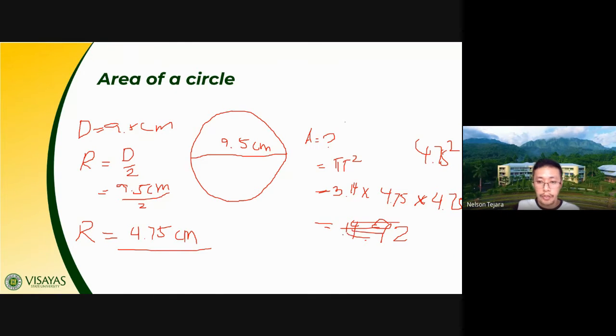The answer that you arrived at is 70.84. Oh, 70.85. How were you able to get 14.92?